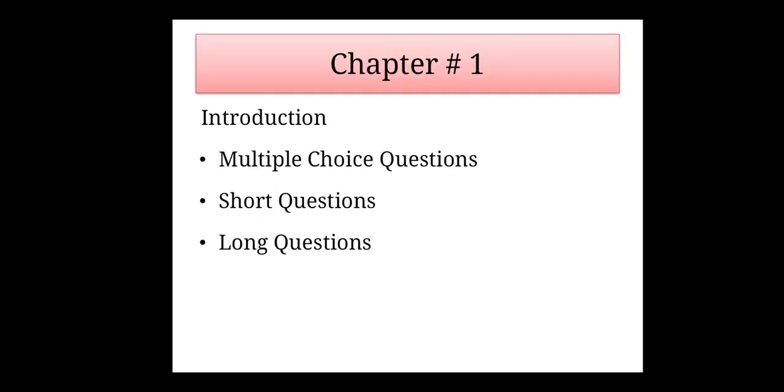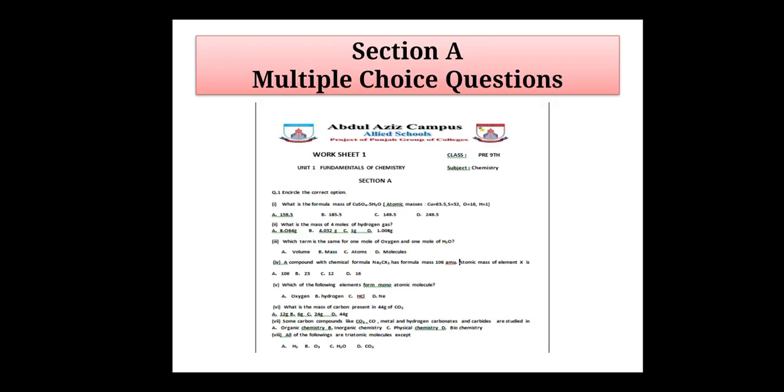Today our discussion topic is the summer vacation task of class pre-9th. This task consists of three sections. Section A contains multiple choice questions. Section B contains short questions and Section C contains long questions. First of all, I am going to discuss with you the MCQs and how to attempt them on your given sheet. Students, mark the correct options that are given on your sheet.